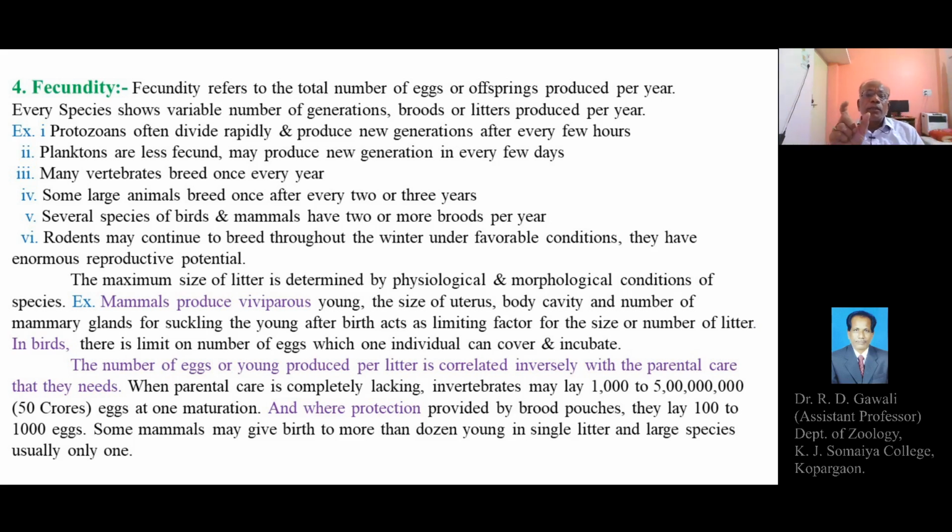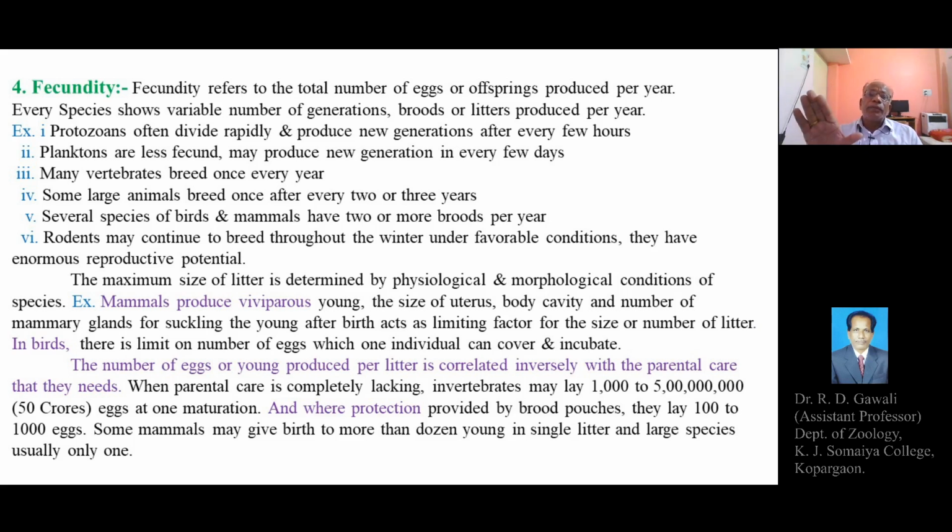This is again another important factor for the production of a definite number of eggs by the female, or a definite number of individuals in a brood or litter by the female.